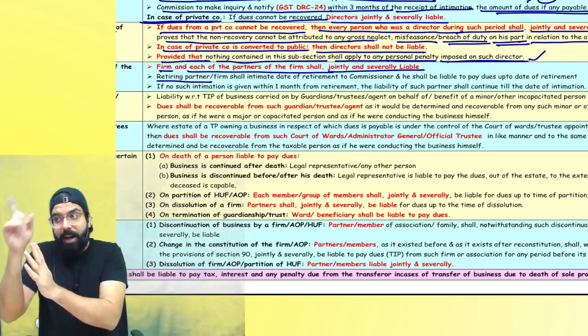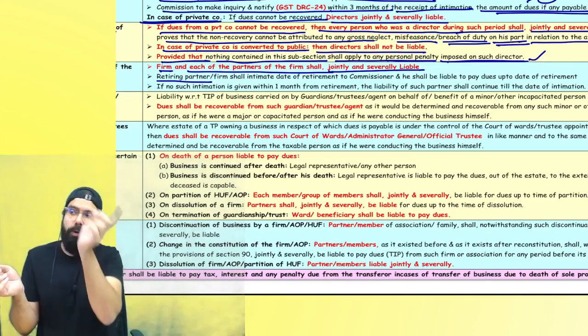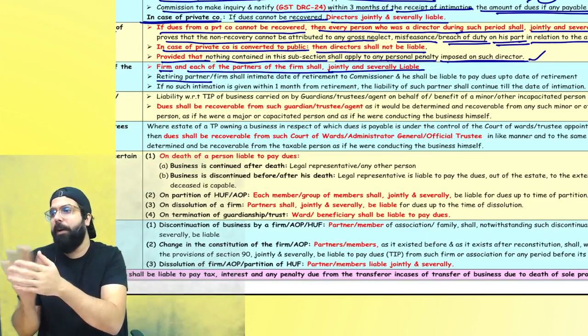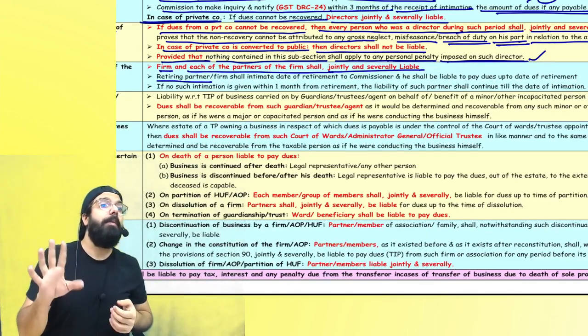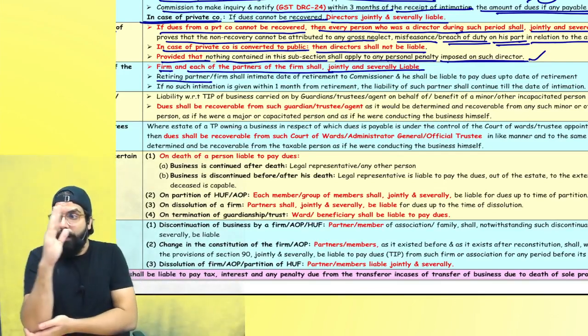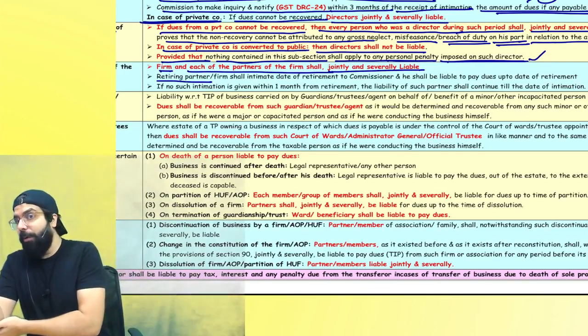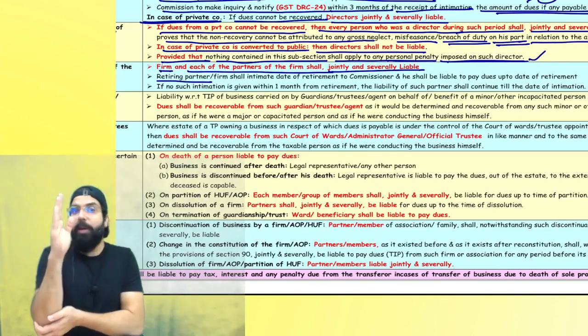Now, any liability after the period, who will be liable? Remaining partners will be liable. This retiring partner will not be liable. Sir, I did not intimate within one month. Retired, but did not intimate within one month. If you intimate within one month, then you are liable up to the date of retirement.